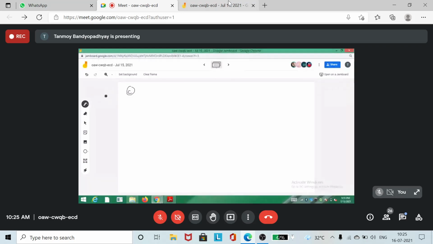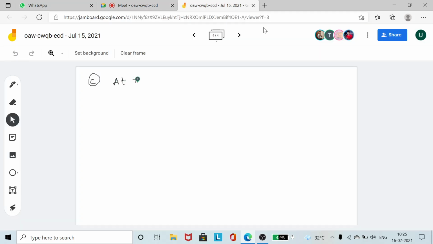The third condition is at x equal to 0, or at the other end also you can do it: dy/dx is also equal to 0.